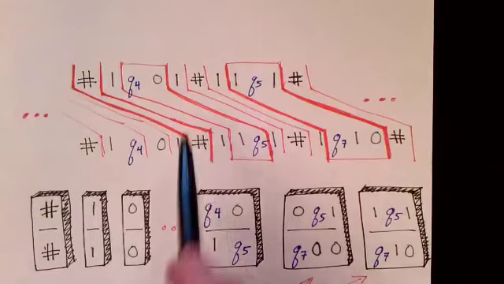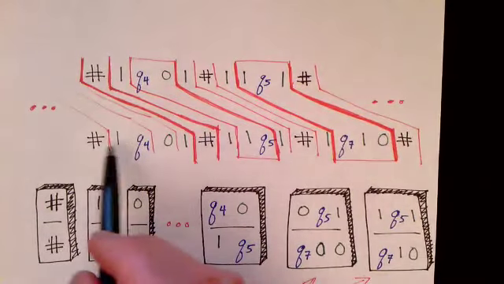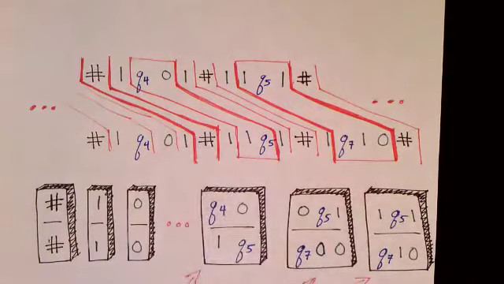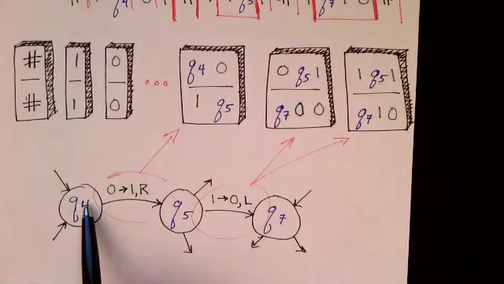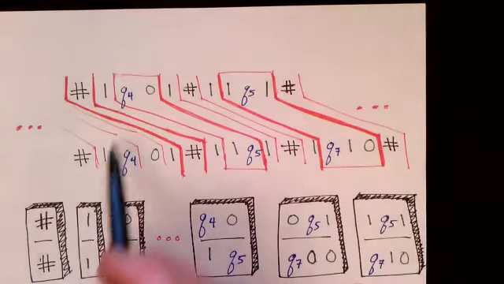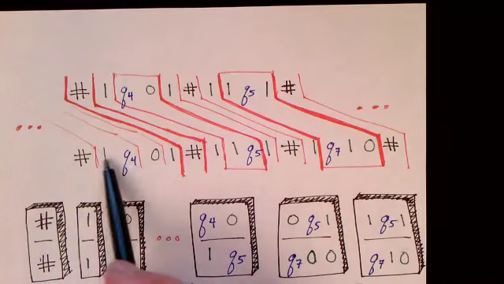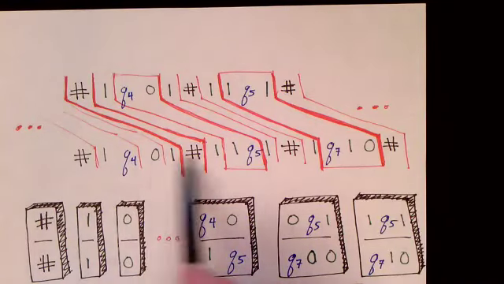Now, let's look at how some of these tiles can be used. Let's assume we're in state Q4, and we're going to make the transition to Q5 and then to Q7. Look at the configuration down here at the bottom. We're in state Q4, looking at a 0.